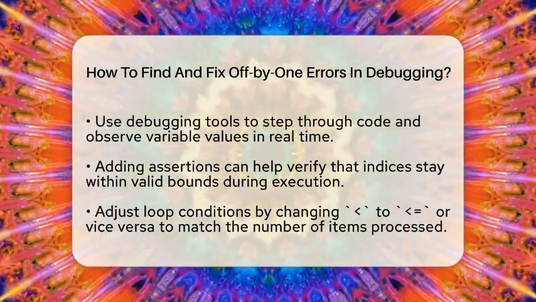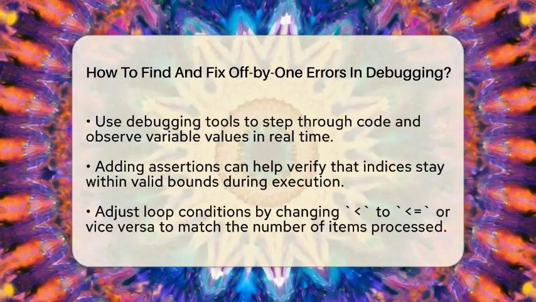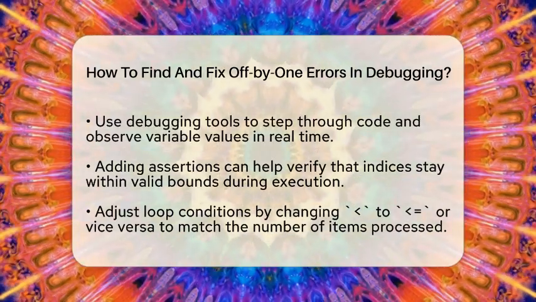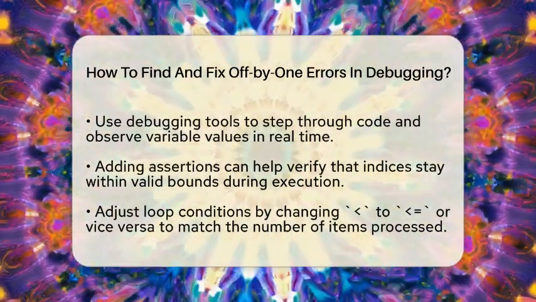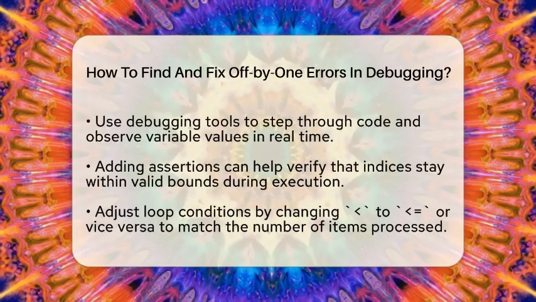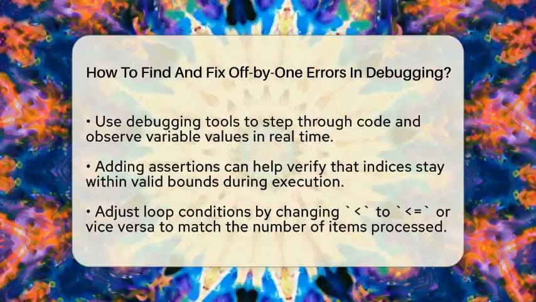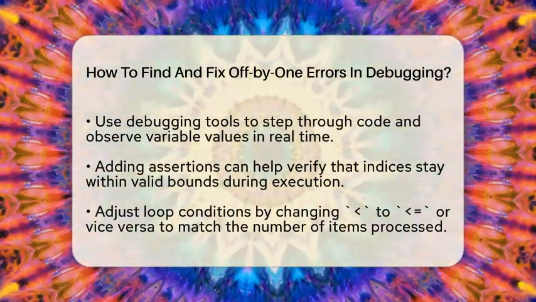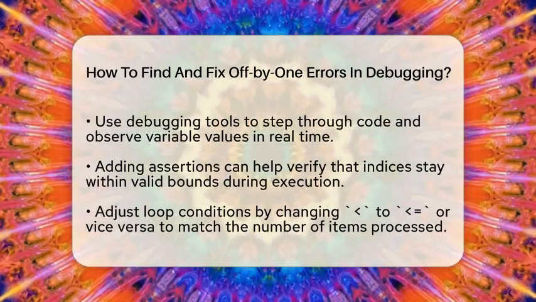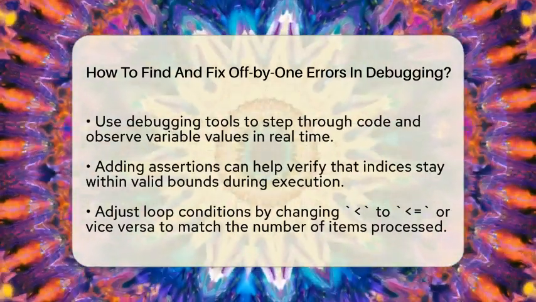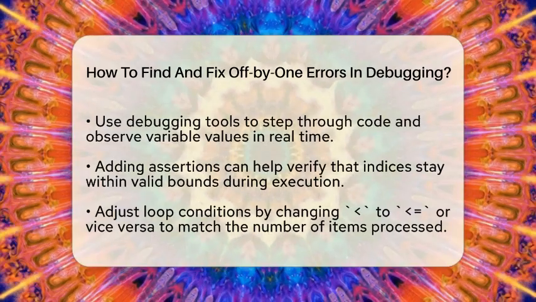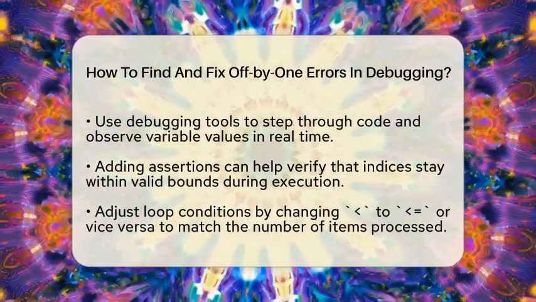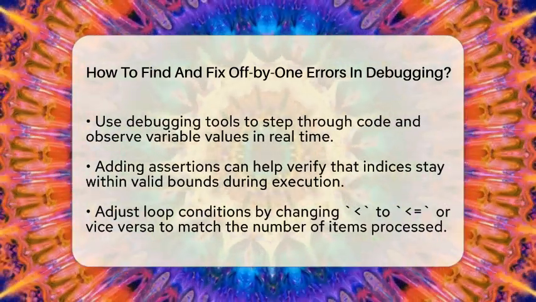Using debugging tools can help catch these mistakes. Step through your code with a debugger and watch your loop counters and array indices in real time. If you see the index jump outside the valid range or skip over certain values, you've found your off-by-one problem. Adding assertions in your code can also help. For example, check that your index is always within the range before accessing the array.